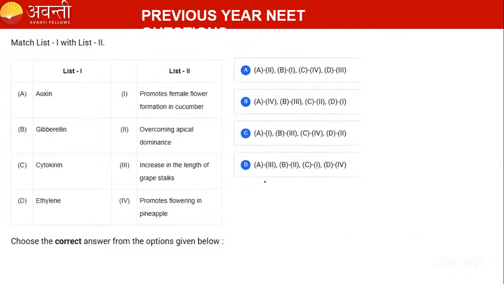And here is the match the following. You can answer this question and you can leave the class. If you have the time, kindly stay. Let us solve another one or two questions. These are based on the functions, guys. Match the following: auxin, gibberellin, cytokinin, and ethylene. Which one is the correct answer?